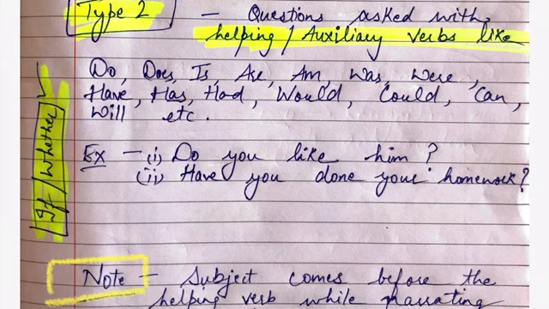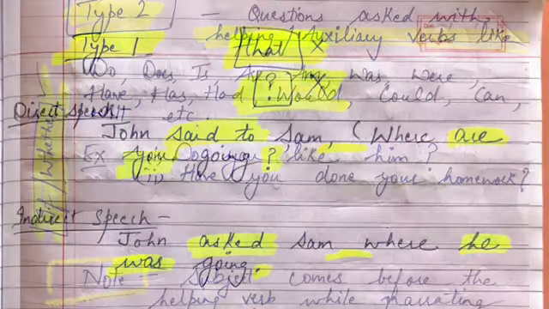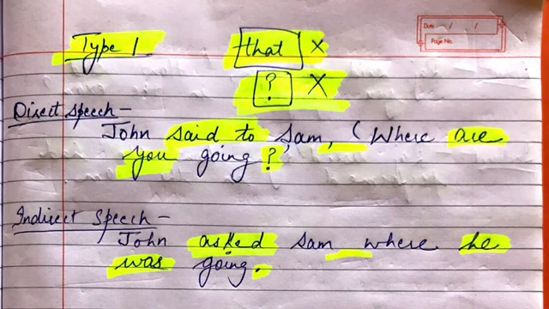Let us now resume with type 1 sentences. So here we have already done that "that" is not used, and the question mark is also omitted. In place of that, a full stop is used. And here is the first example. John said to Sam, where are you going? Said to is converted to asked, inverted commas and commas are omitted here, and we know we are not going to use "that" because this is an interrogative sentence, right? John asked Sam where he was going.